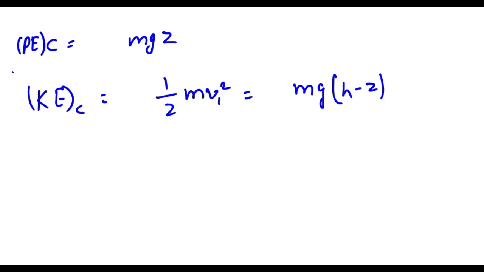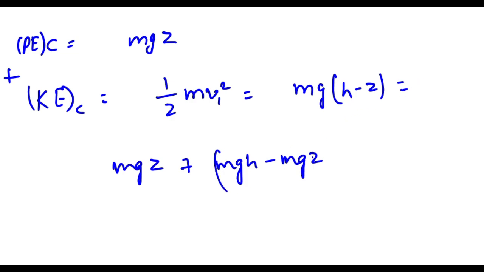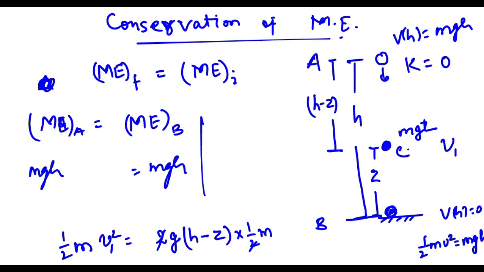And you can see if you are adding these two things, that is mgz plus mgh minus mgz, you are going to get mgh. So again, at point C, mechanical energy is nothing but mgh. This is an arbitrary point in between these two points. So you can say that anywhere during its journey, the total mechanical energy is mgh only.